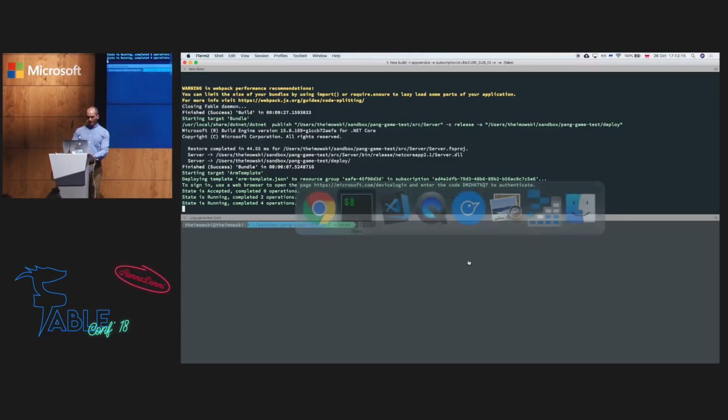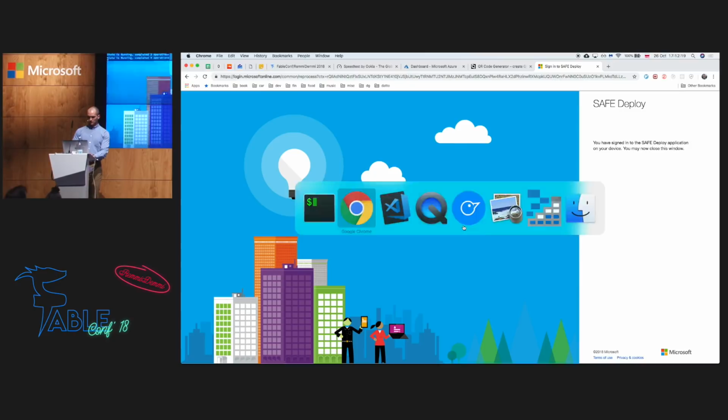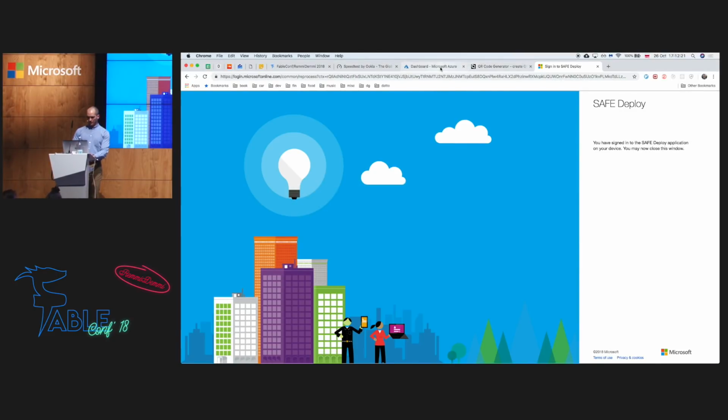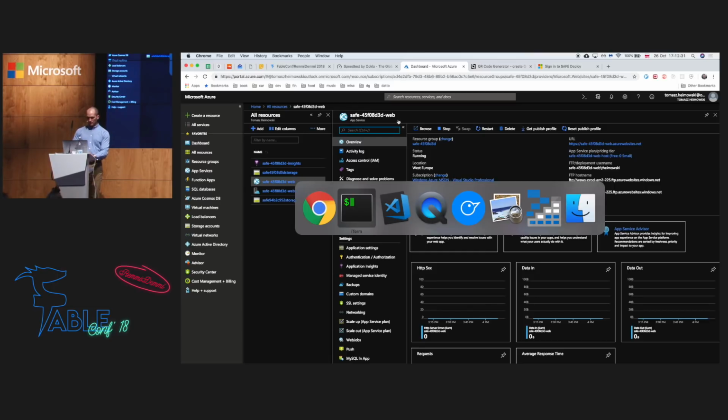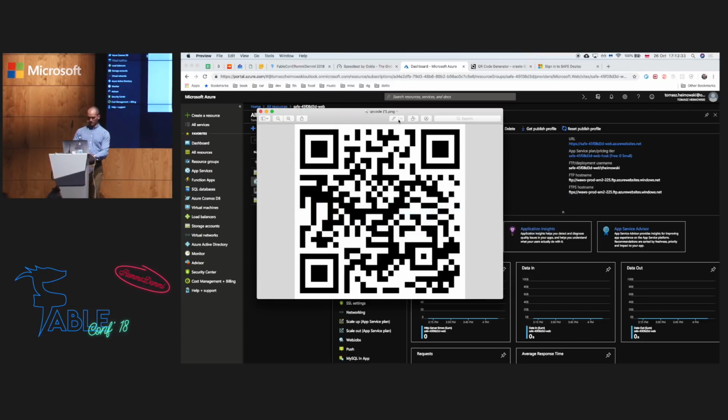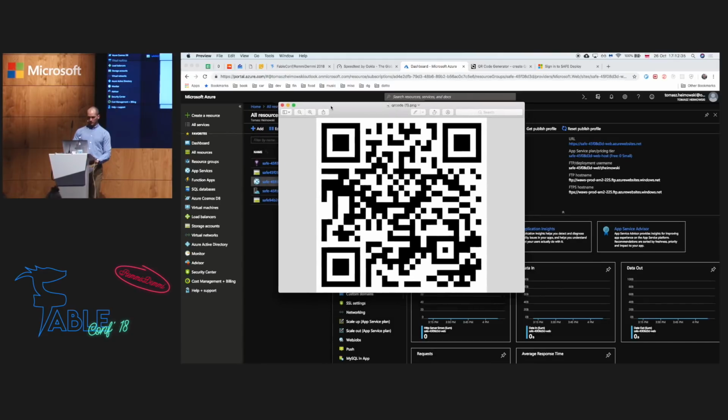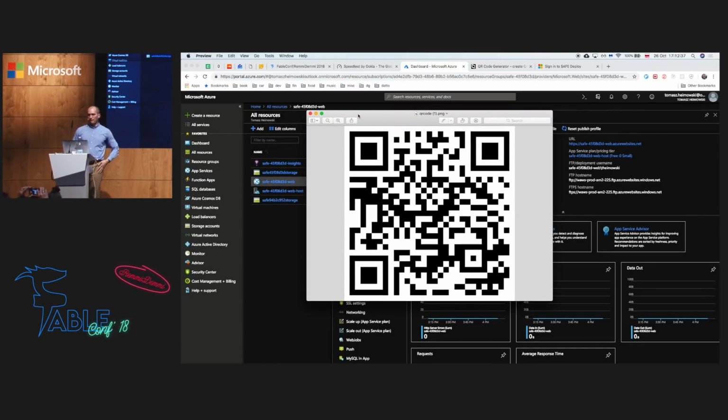Yeah, anyway, it should be done in a second, hopefully. I have already created that resource in Azure, so it deploys to this endpoint over here. And this is the QR code. So grab this one with your mobile phones. I'll also tweet that in a second. And we can start the competition.